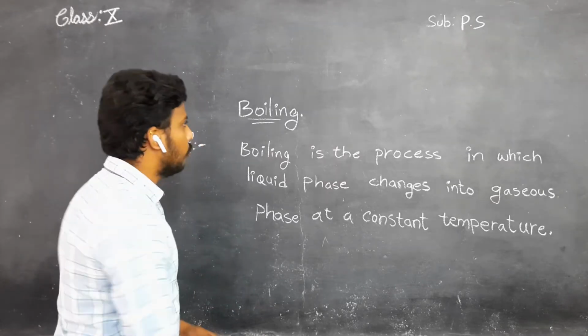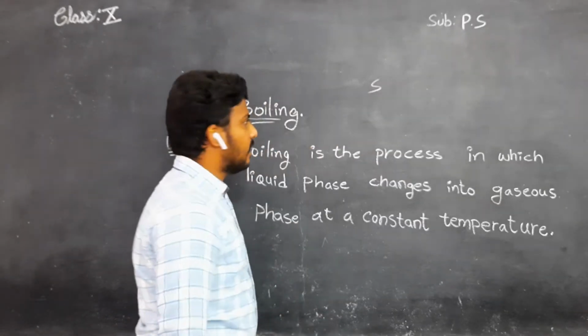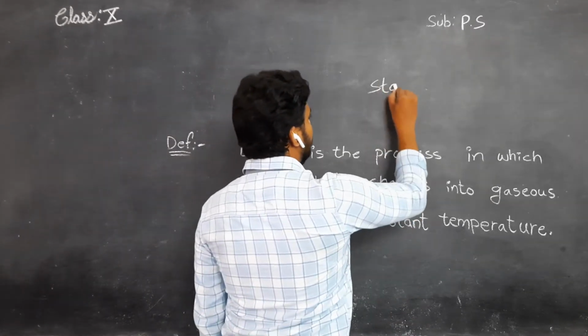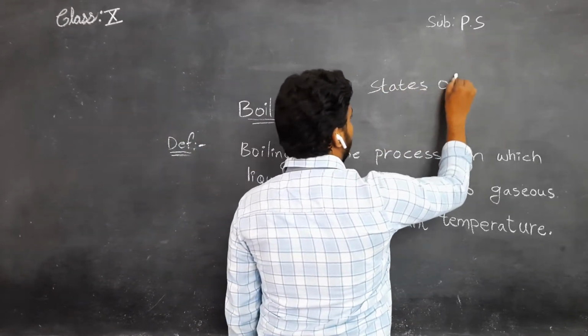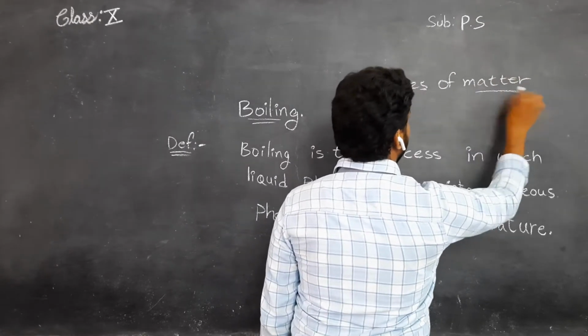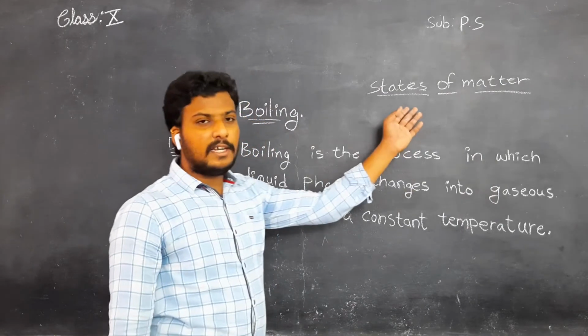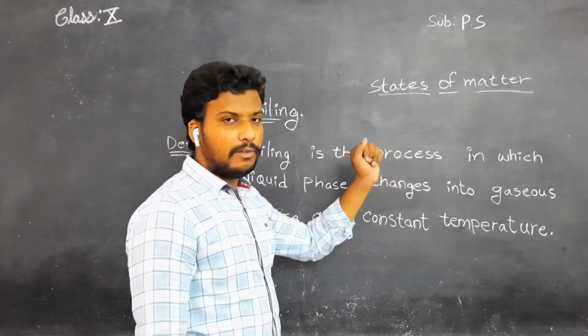You may have learned states of matter in the previous classes. States does not mean Andhra Pradesh, Arunachal Pradesh. States means the phases.